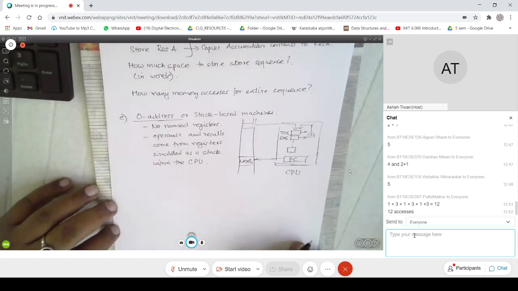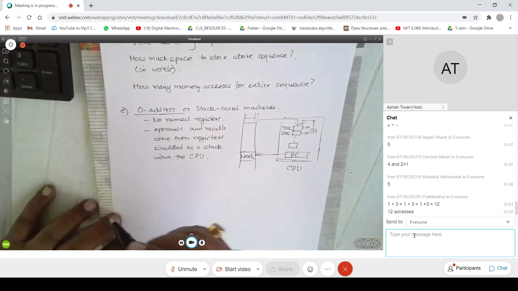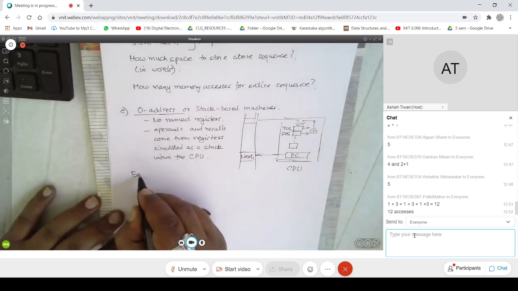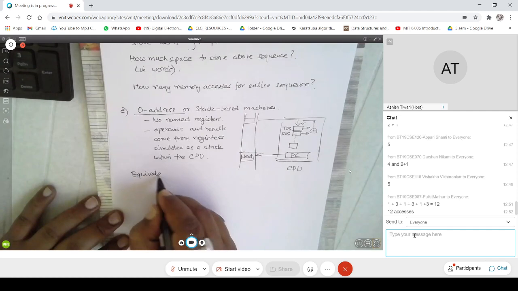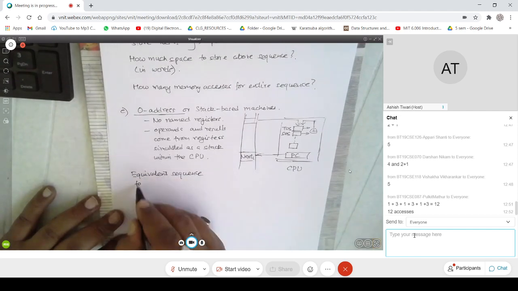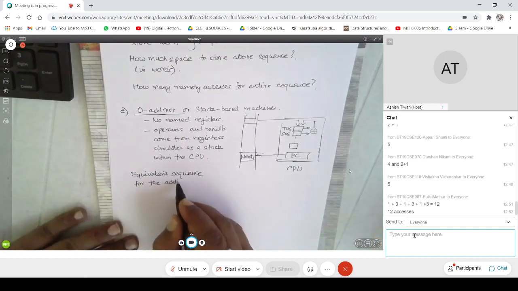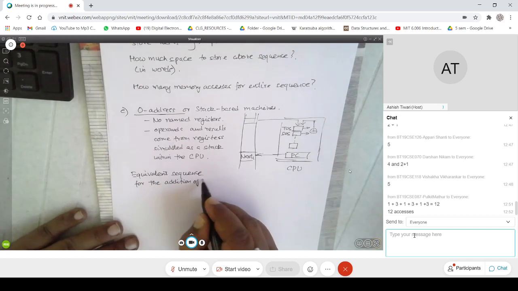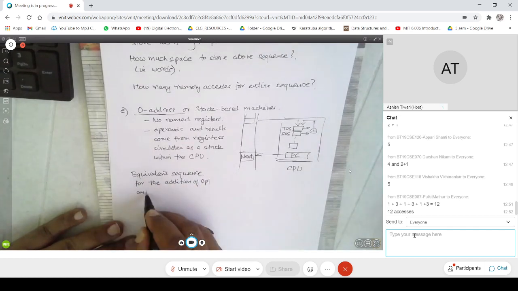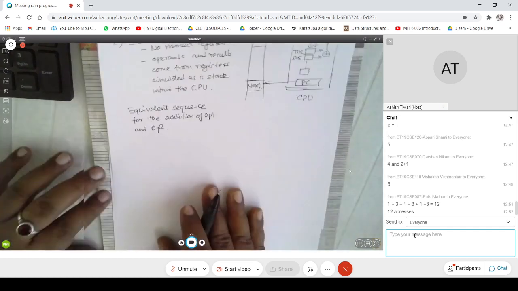So if I want to write the equivalent sequence for the addition of operand 1 and operand 2, how do I do it on this machine?